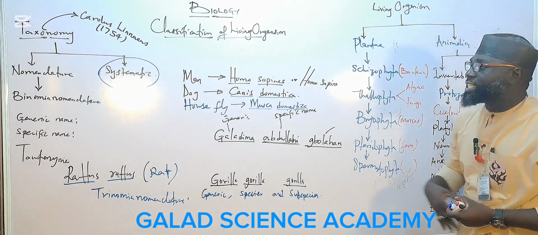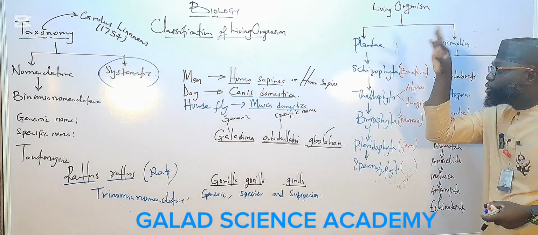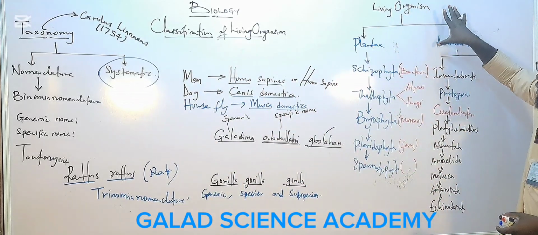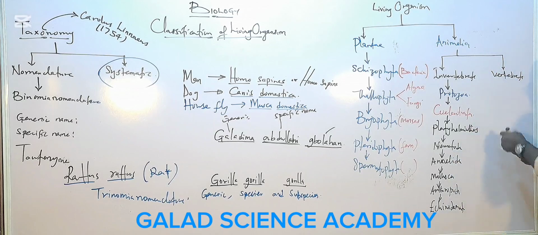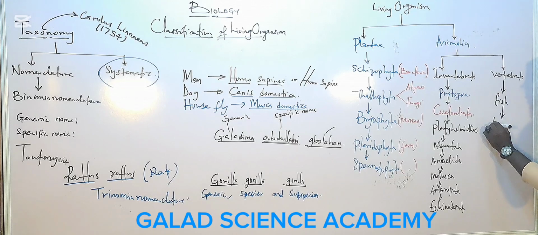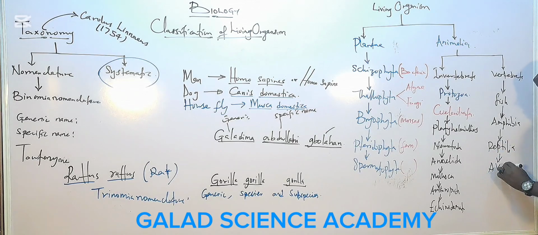We are still on Linnaeus classification, which groups animals in the world into two kingdoms. So in vertebrates, Linnaeus said we have fish, we have amphibians, we have reptilia, we have aves, and we have mammalia.